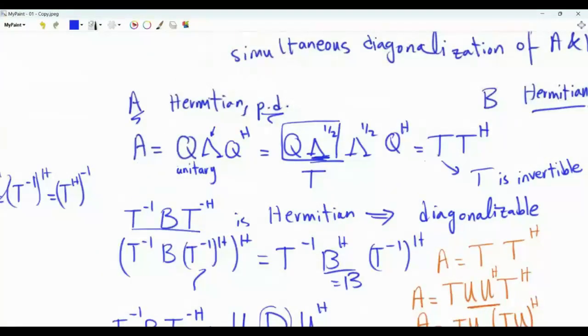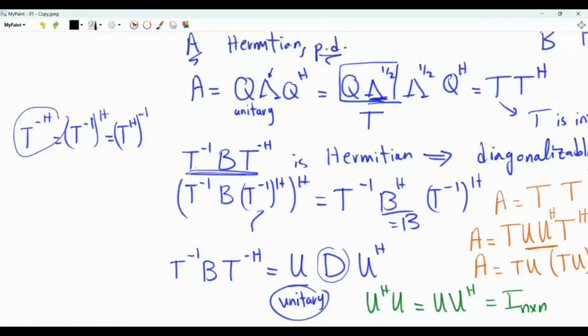We started by the eigendecomposition of A, then we took this matrix T and we did eigendecomposition to T inverse B, T inverse Hermitian. This is always diagonalizable as a Hermitian matrix. But what if B is positive definite? If B is positive definite, then this matrix is also positive definite. Matrix B is positive definite.